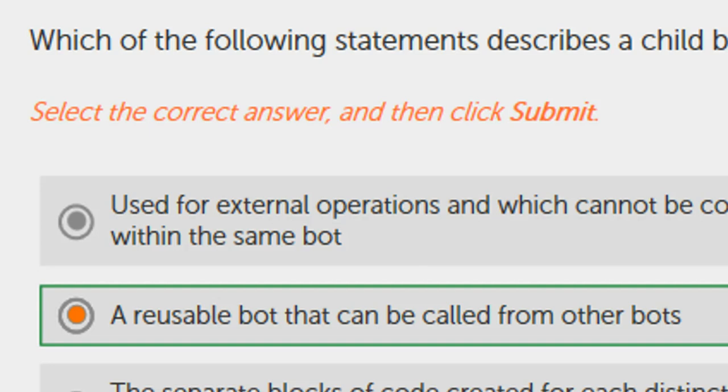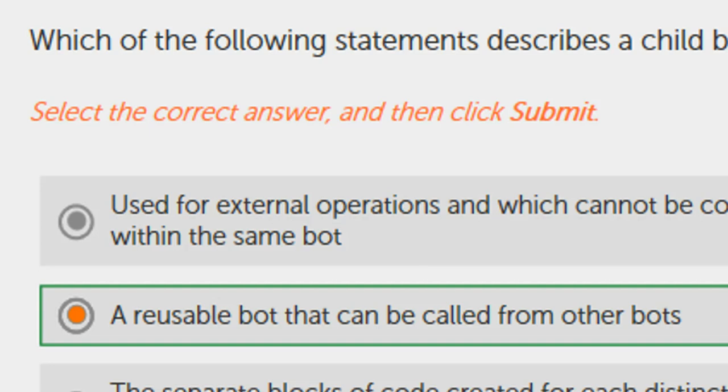Which of the following statements describes the child bot? What is meant by child bot? Usually in the RPA world, two kinds of bots are available: one is the master bot and the second is the child bot. We can also call them parent bot and child bot.